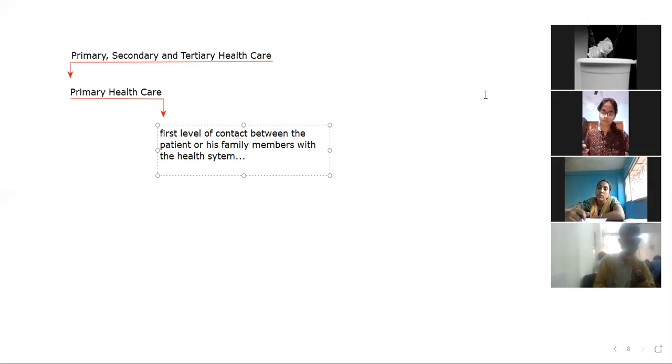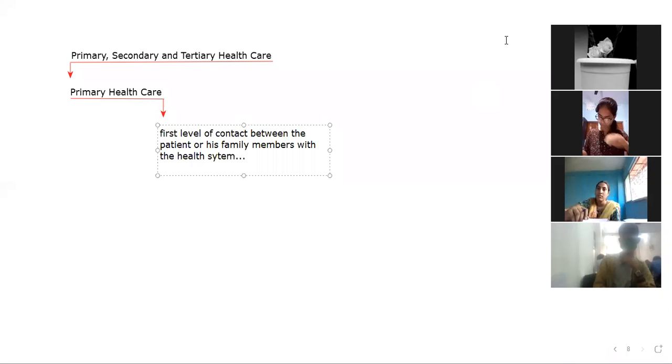If you have a heart problem, you need to consult a heart specialist, or a gastro specialist, or some nephrologist, or psychologist, or whatever it is. So that is basically primary health.